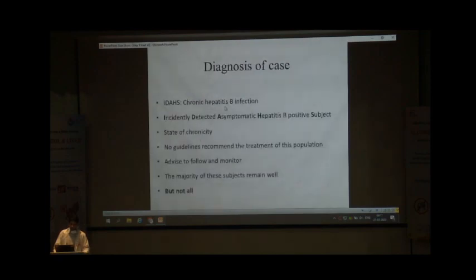This is a chronic hepatitis B virus infection that is incidentally detected, an asymptomatic hepatitis B positive subject. This is the state of chronicity without ongoing inflammation. This is the most neglected population of hepatitis B. No guideline recommends treatment for this population and advises to follow up and monitor. The good thing is the majority of these patients remain well, but not all.